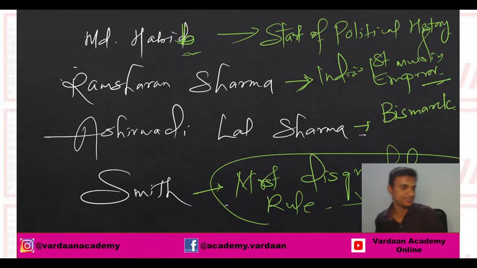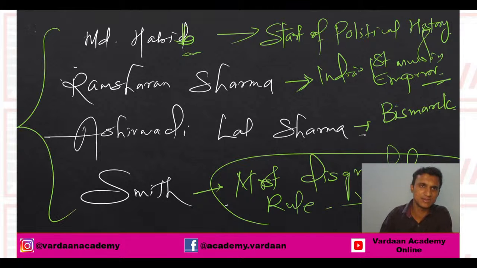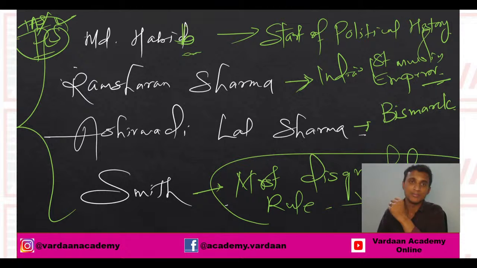That's about it. So you may get this question specifically in the PCS examination, that is UPSC and UPPSC, because you can very clearly know here who has given which statement.